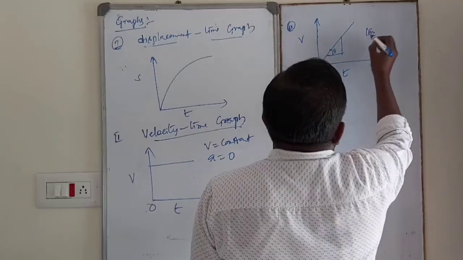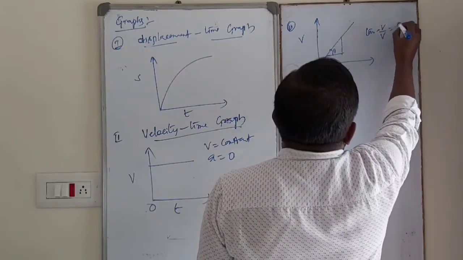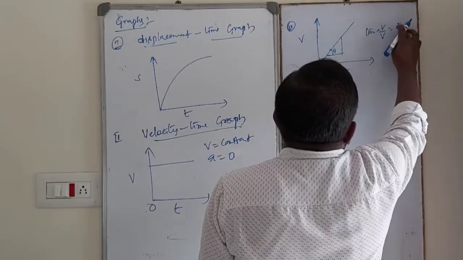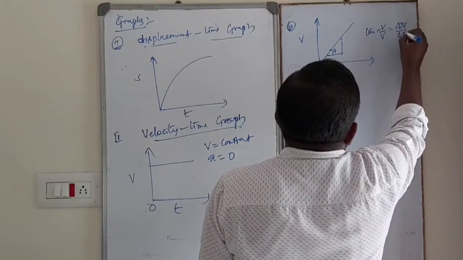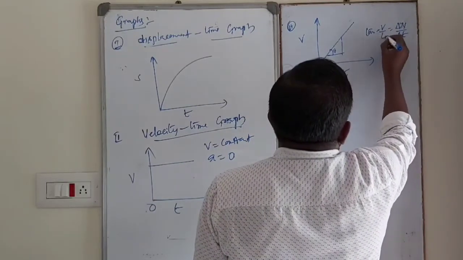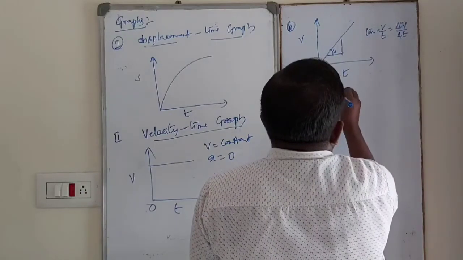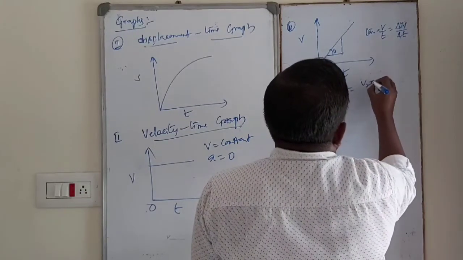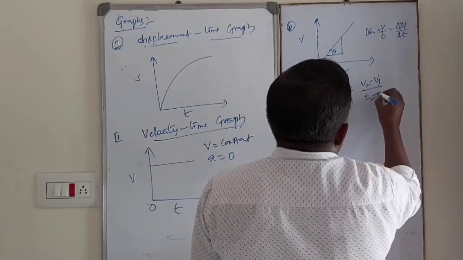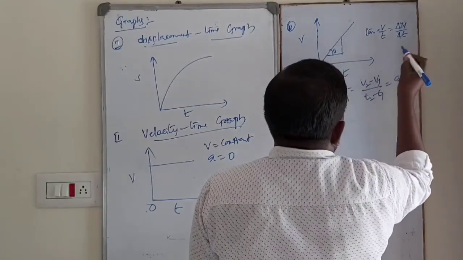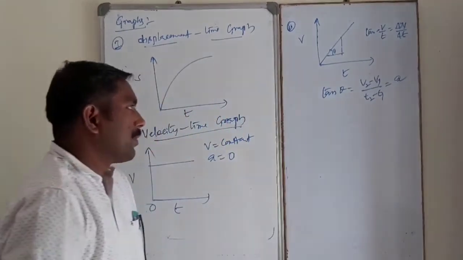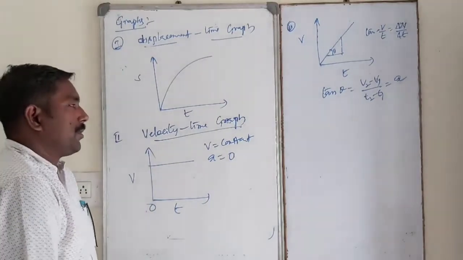Tan theta is equal to what? V by t, or delta v by delta t. So tan theta is equal to v2 minus v1 by t2 minus t1. That is nothing but acceleration. Velocity time graph. Okay.